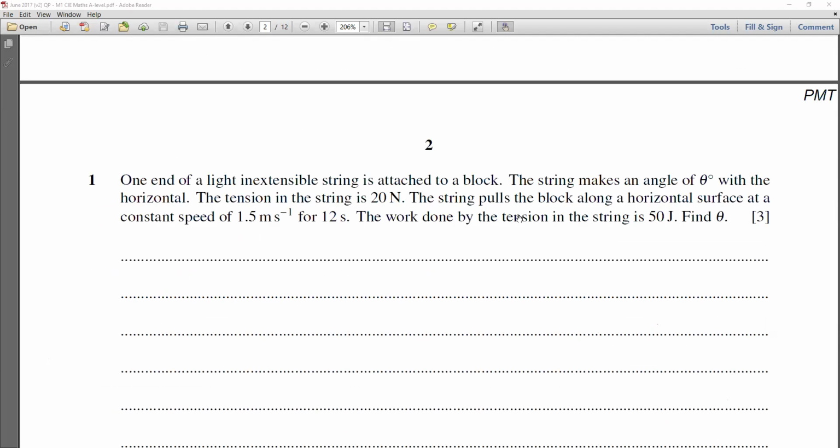This is a question paper that we have to answer.